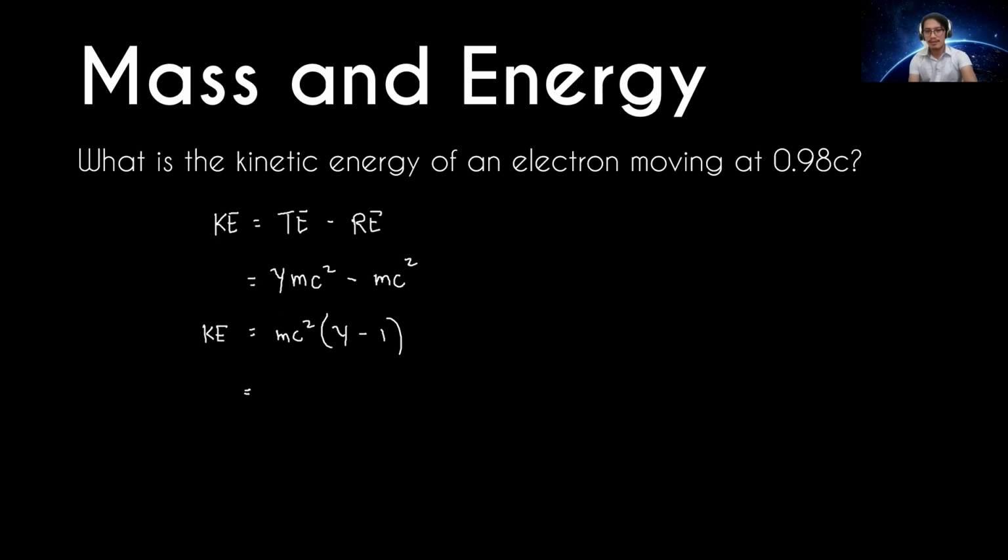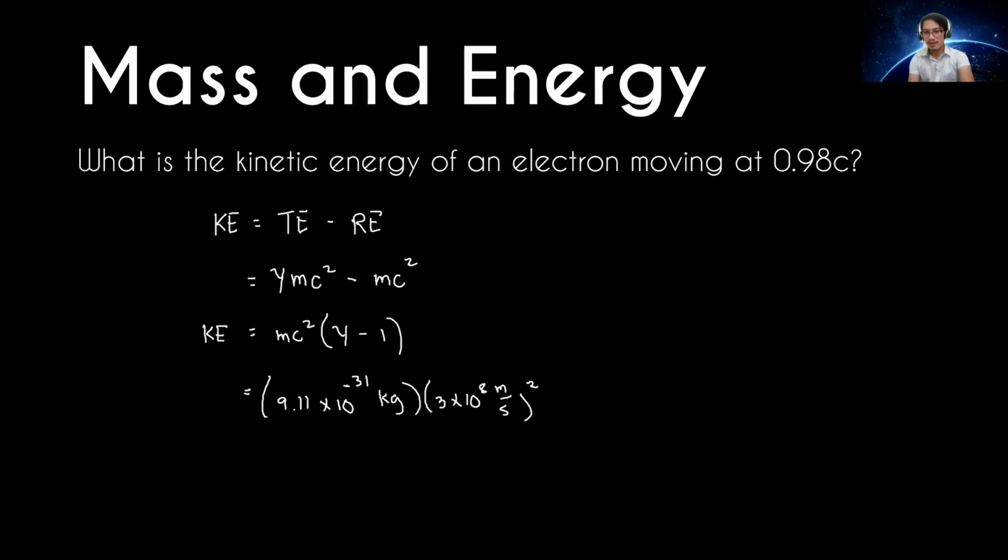Now, what is the mass of the electron? We know the mass of an electron is 9.11 times 10 to the power of negative 31 kilograms. That's the mass of an electron. That is constant, of course. You need to memorize that. Times C. C is constant, 3 times 10 to the power of 8 meters per second, squared.